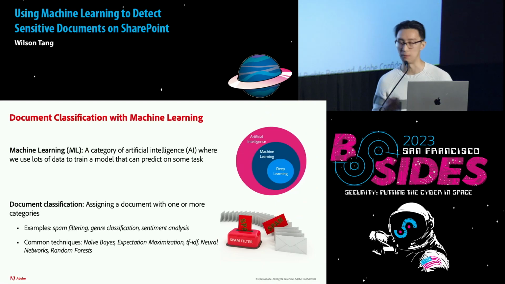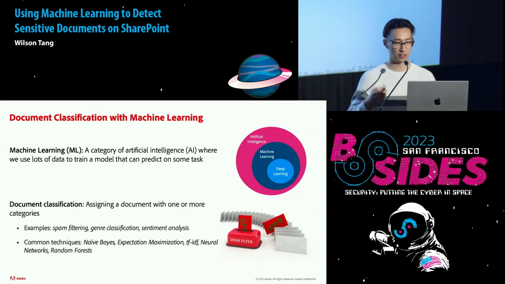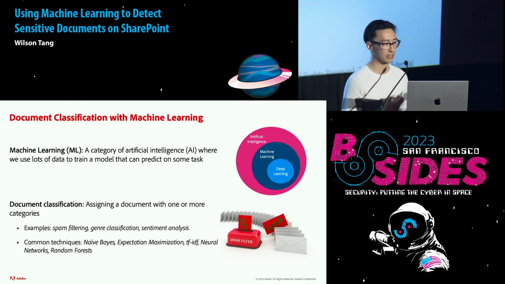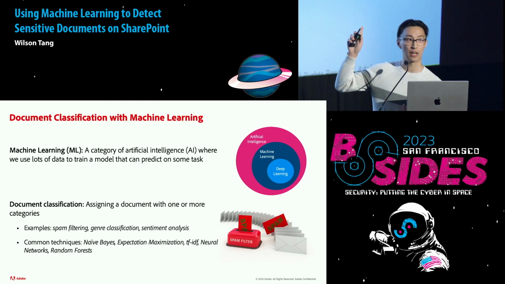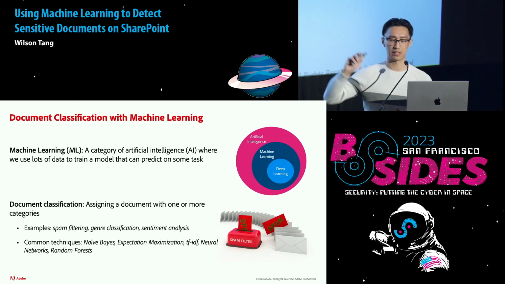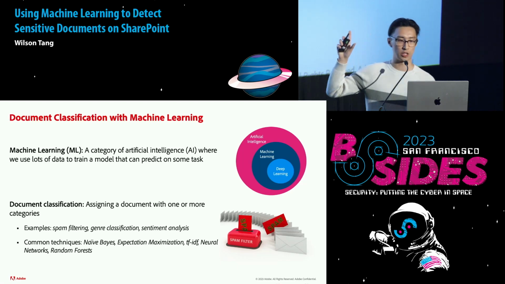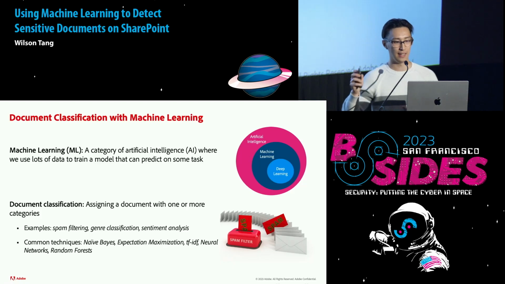So now let's jump into the meat of this talk. First, I want to define machine learning, and there are a lot of definitions of machine learning. This is the one I align with and agree with. You can say that machine learning is a category of artificial intelligence, or AI, where we use lots of data to train a model that can predict on some task. And on the diagram on the top right, this is a common depiction of what you might see. On the outer bubble, you have AI, and then machine learning is a subset of AI, and deep learning, which uses neural networks, is a subset of machine learning.